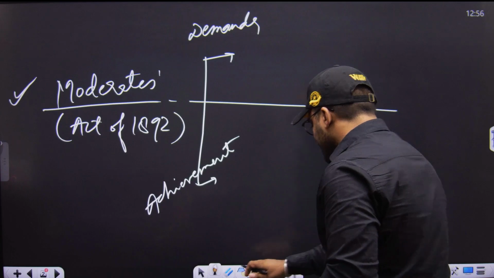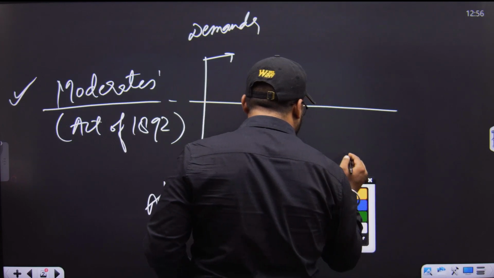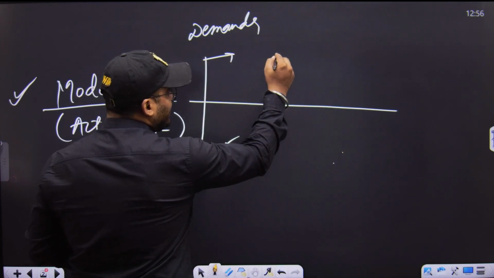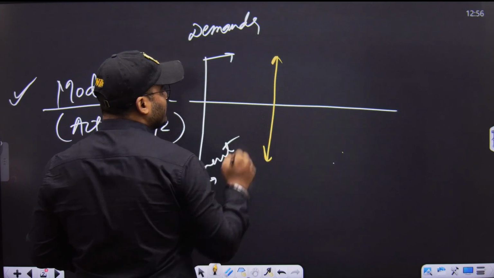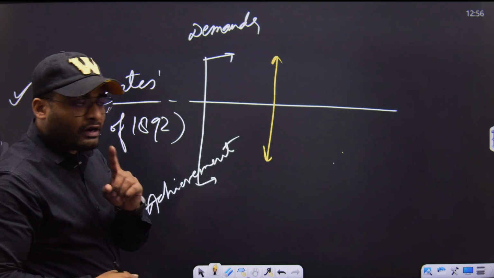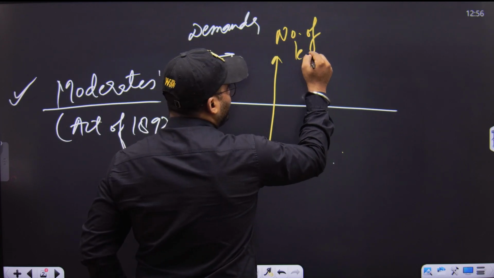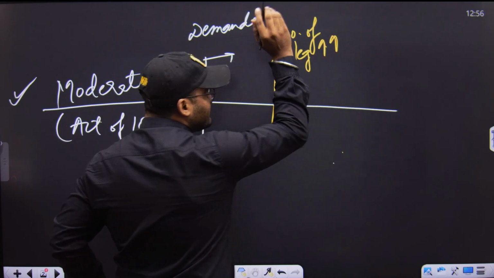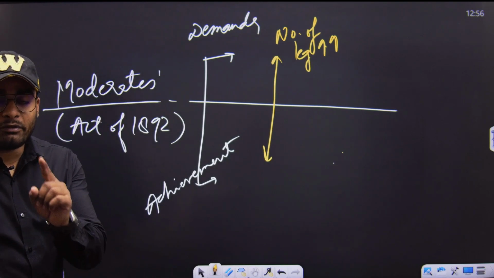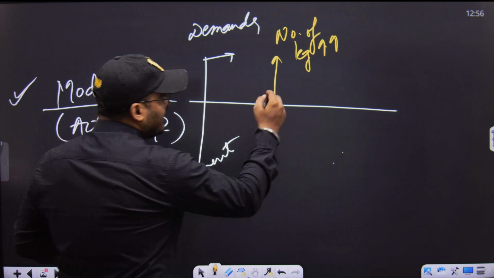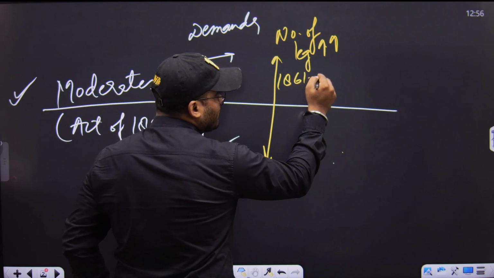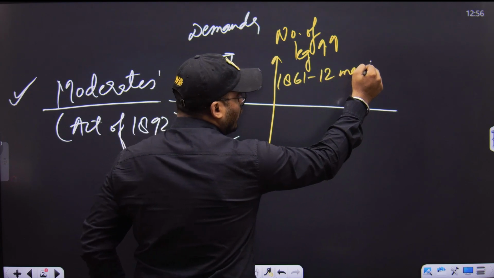Now please understand the very first thing. The senior Congress leadership in the form of moderates demanded an increase in the number of legislature. Please increase the number of people in the legislature. Why? Because in 1861 there were hardly 12 or 21 members.